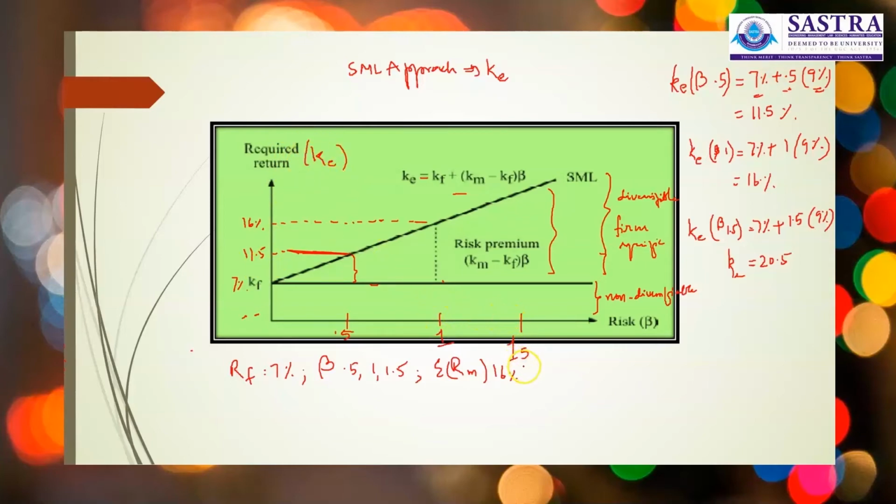Whereas when your risk level is on the higher side, when it is 1.5 times, the cost of equity will be 20.5%. So 13.5% is your risk premium. The risk premium is the same, whereas because of the beta factor, the risk premium has increased to 13.5%, because of which the cost of equity is at 20.5%.